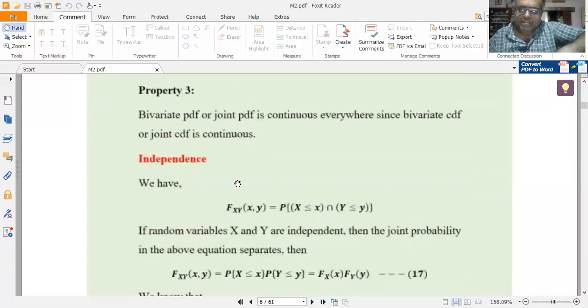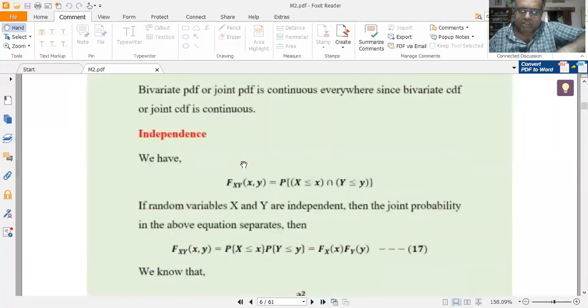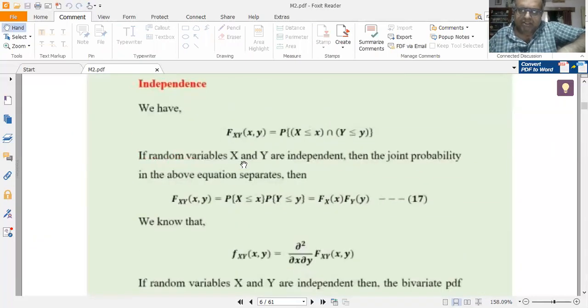Next we talk about independence. This is a little bit important. Now let me use one set theory, one probability concept.